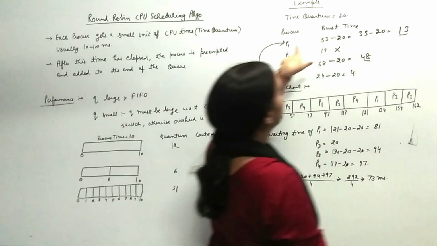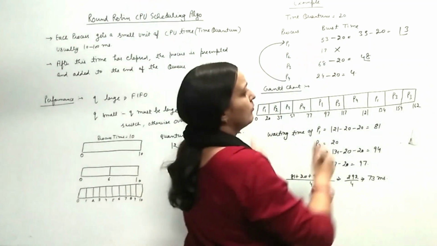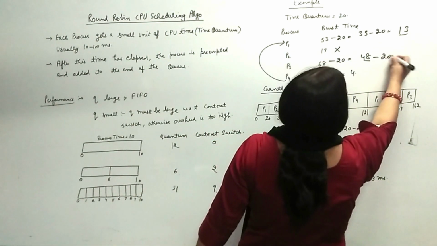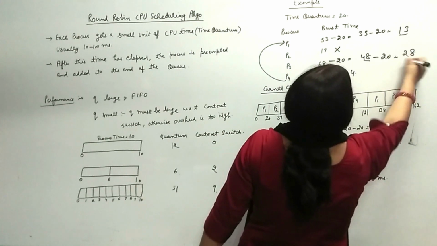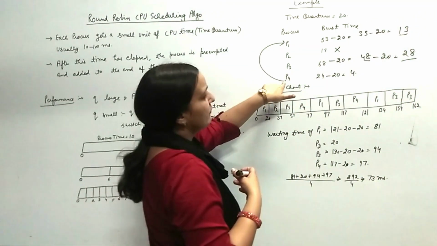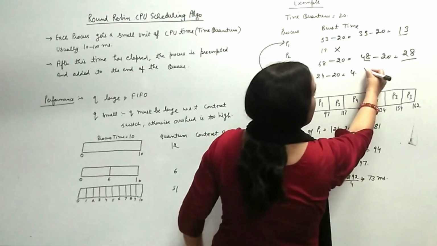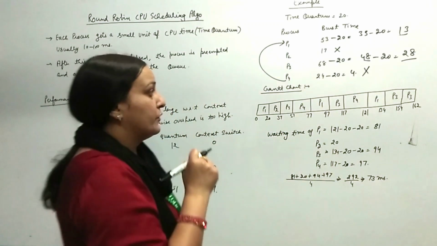and after executing P1 for 20 milliseconds, it will be given to P3 for 20 more milliseconds. It means the remaining time will be 28, and after that it will be given to P4 for only 4 milliseconds, and it will be completely executed.